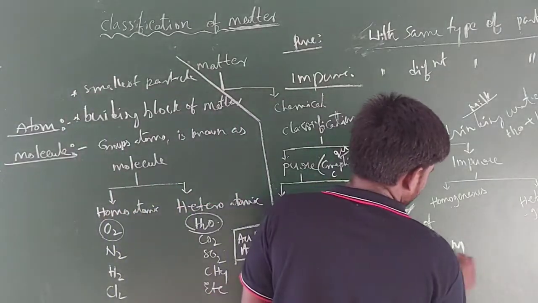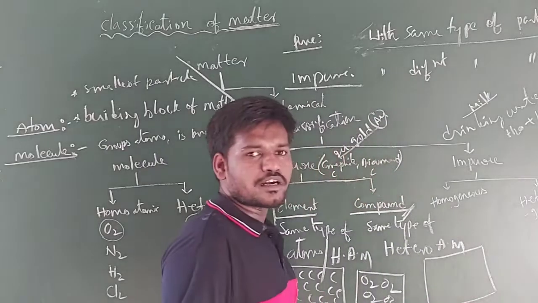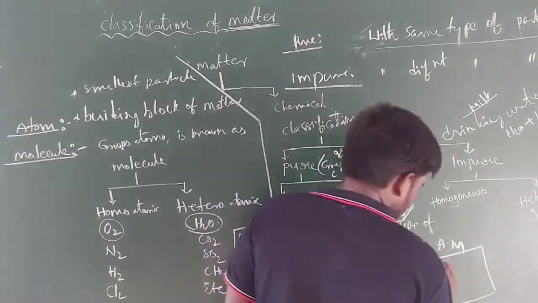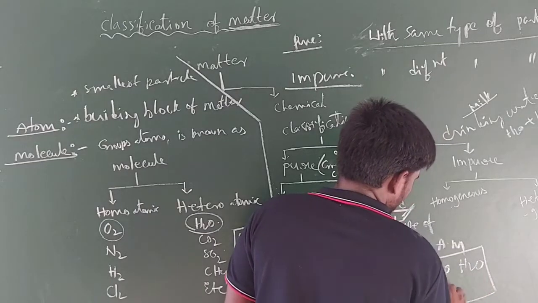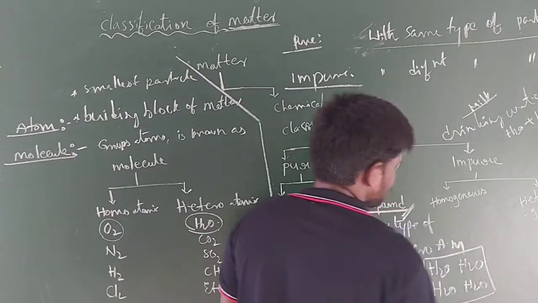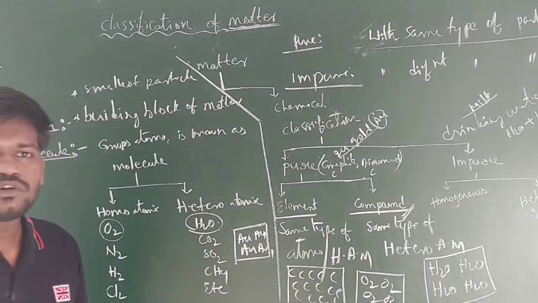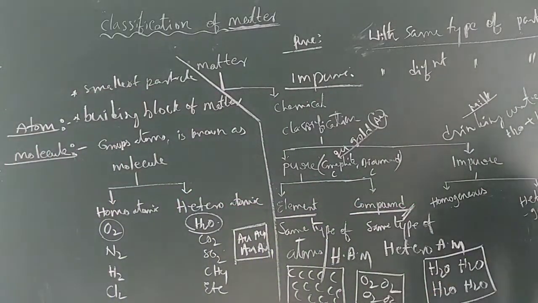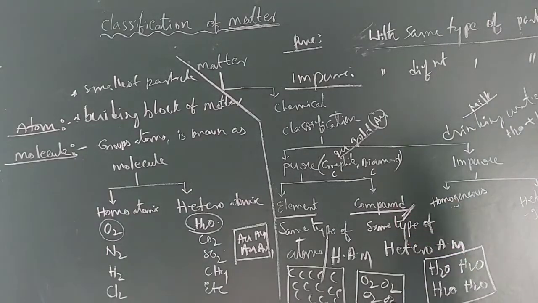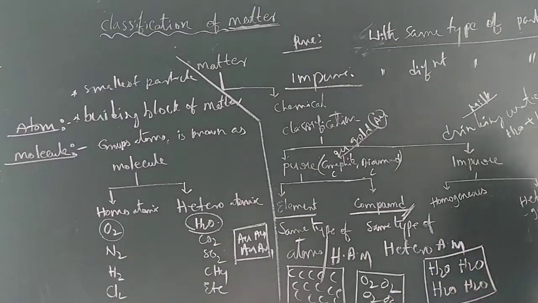Example, you can take rainwater or distilled water. In distilled water, you have only the same type of heteroatomic molecules. H2O is the heteroatomic molecule and all are the same here. So this is an example for a compound.